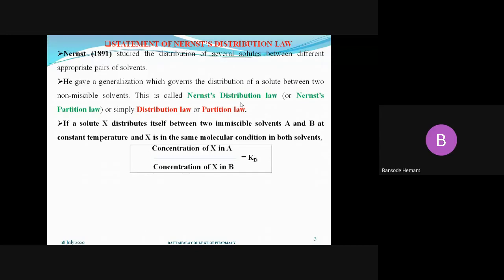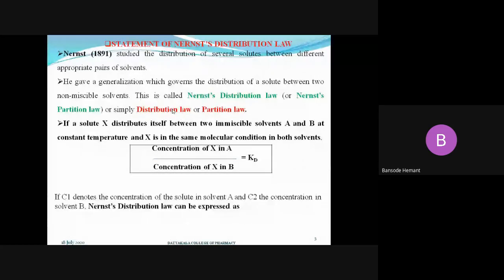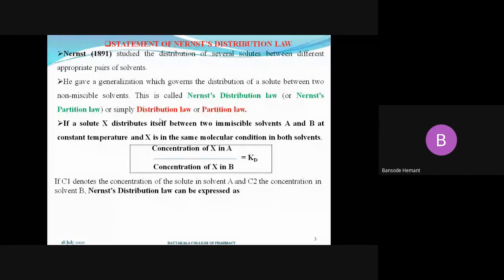That Kd is nothing but a constant. So simply, the ratio of the concentration of the solute present in both solvents is equal to a constant at constant temperature, when the molecular nature of the solute in both layers is the same. So here, if you put the concentration of solute X in solvent A as C1, and the concentration of solute X in solvent B as C2.